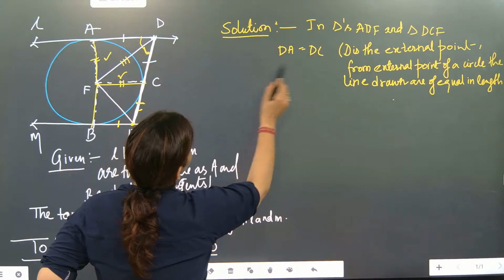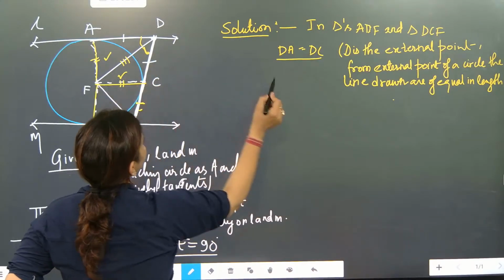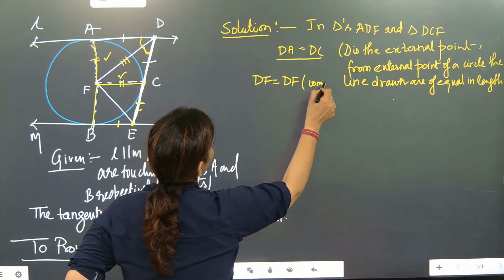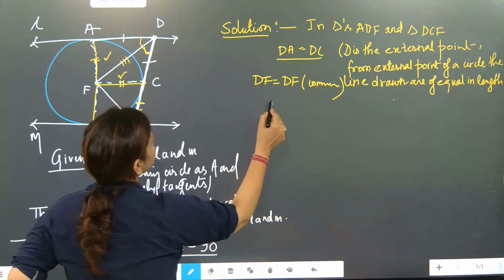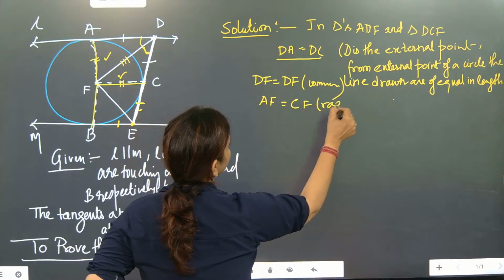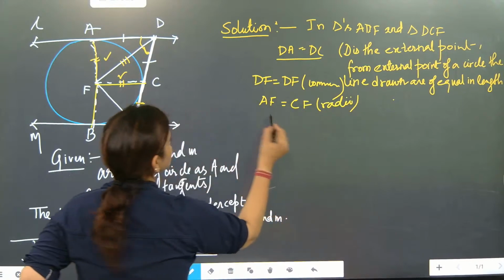So AD is equal to DA is equal to this. Now DF is equal to DF common, and then AF is equal to CF radii. So both the triangles are congruent.